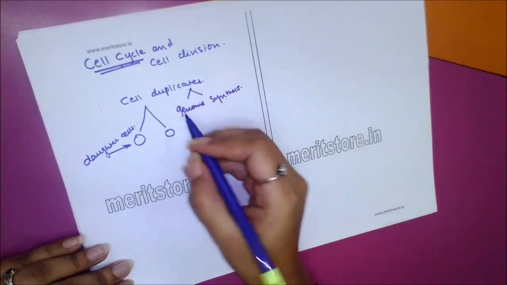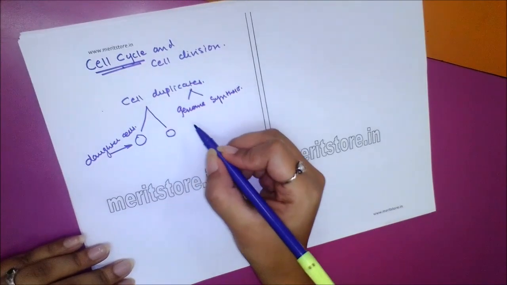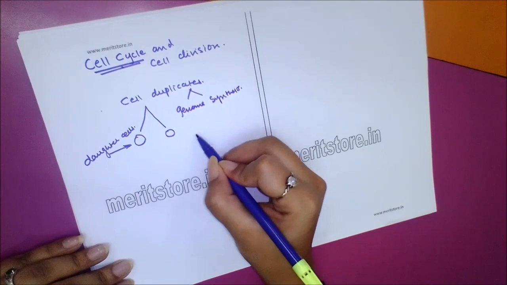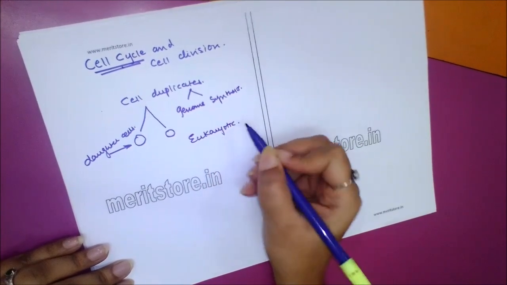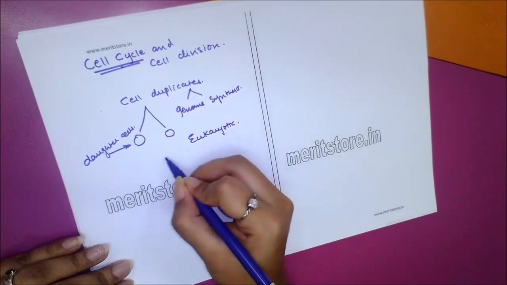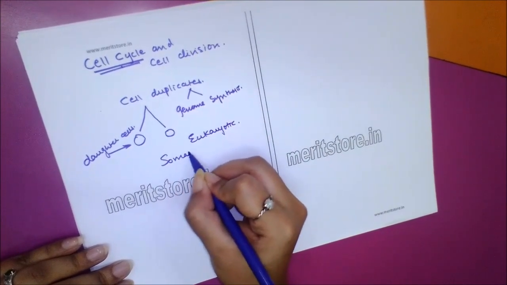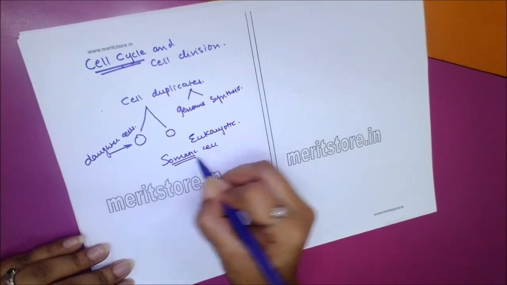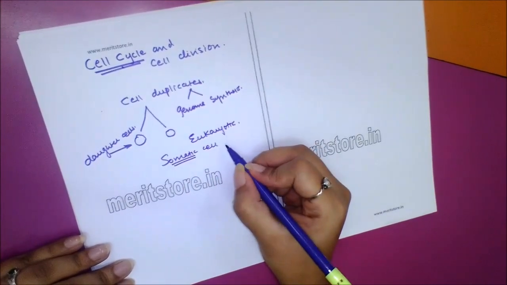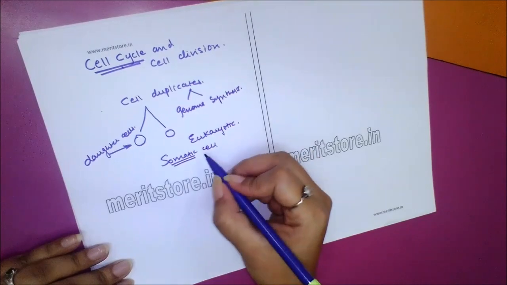Now a typical eukaryotic somatic cell has two main stages. Eukaryotic is nothing but a new cell. What do you mean by the word somatic? Somatic cell is nothing but a living cell but which is not a cell of a reproductive part.